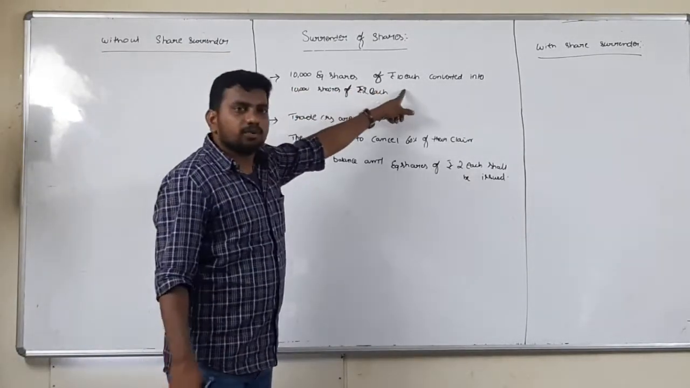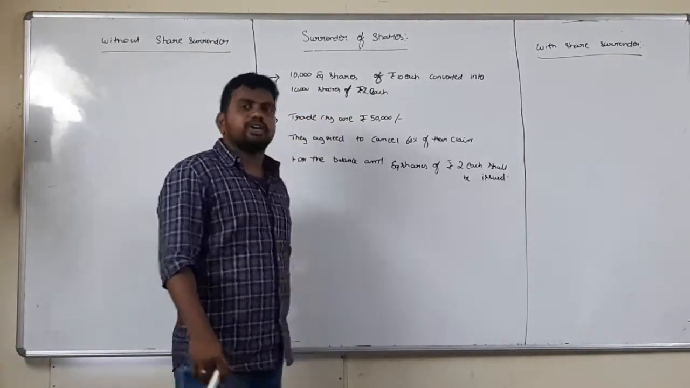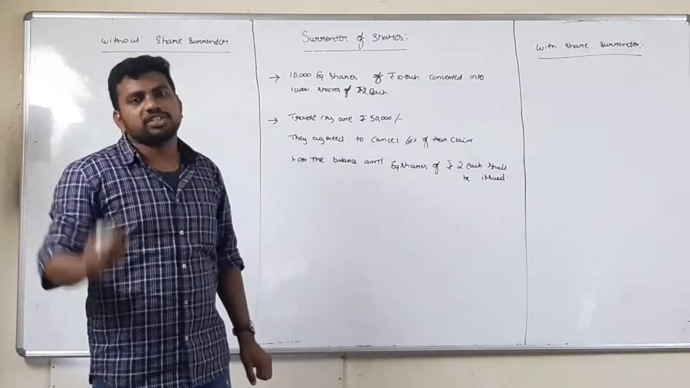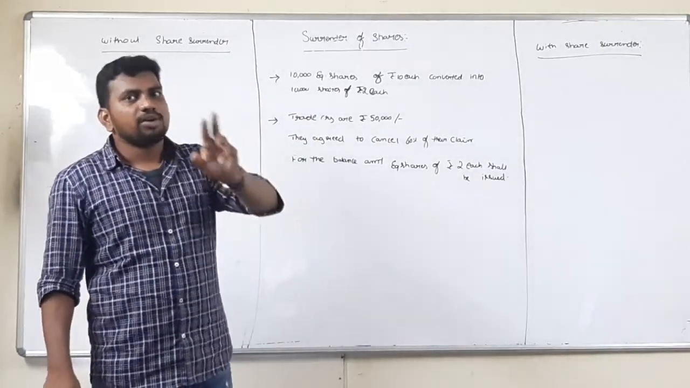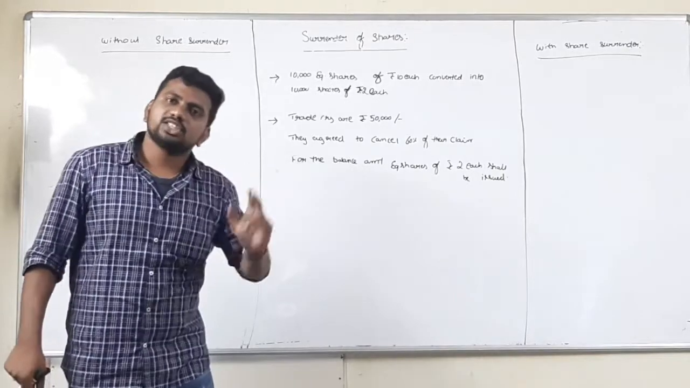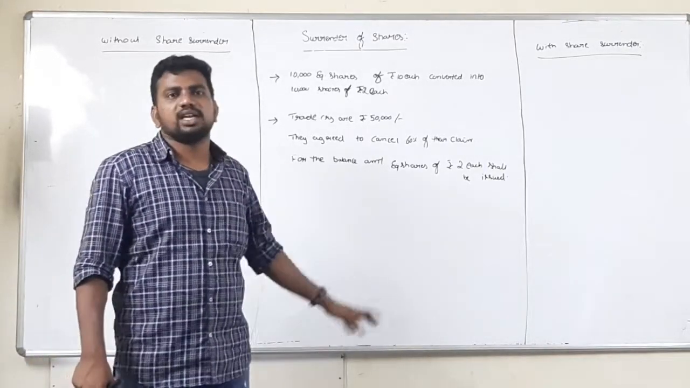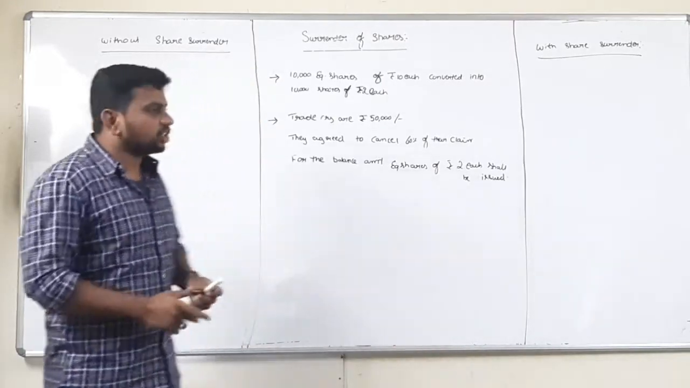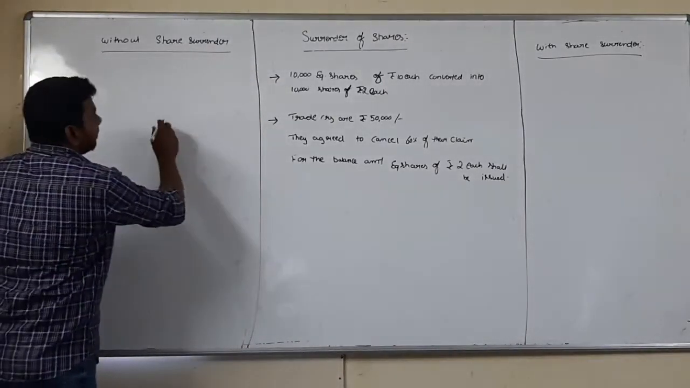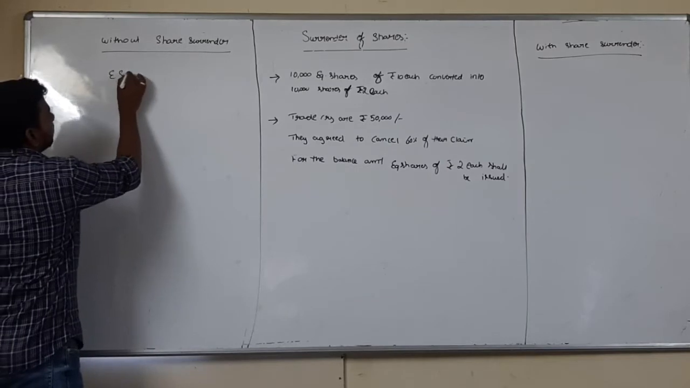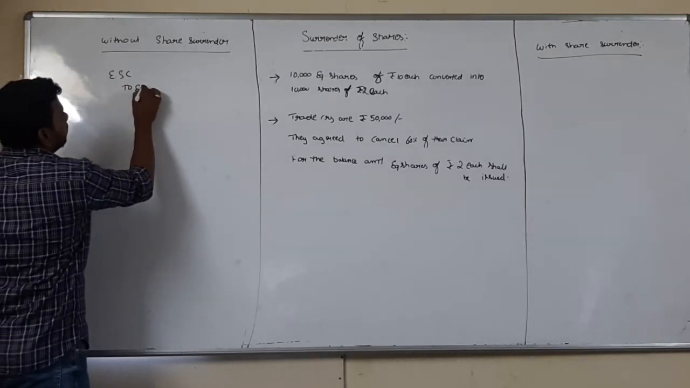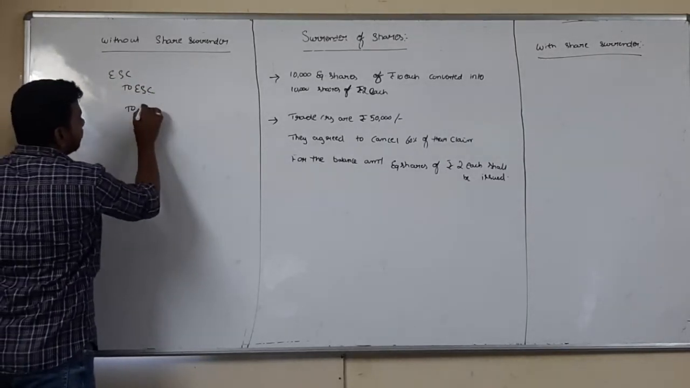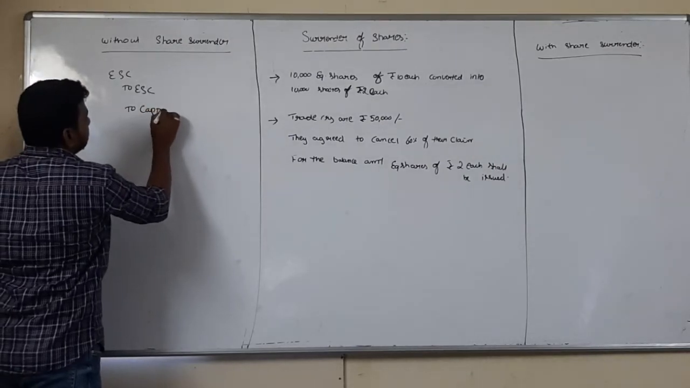10,000 into 10 is 1 lakh, 10,000 into 2 is 20,000. There is a reduction of share capital: a change in composition of share capital as well as a change in total share capital. This is called a reduction of share capital. In case of reduction of share capital, what entry will be passed? Equity share capital account debit, to capital reduction.